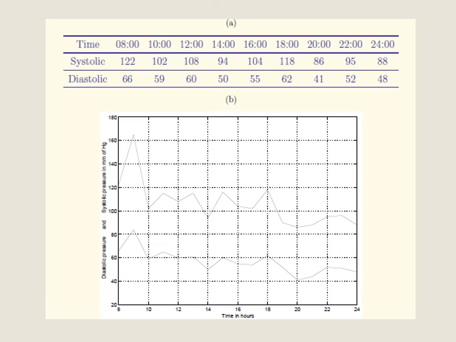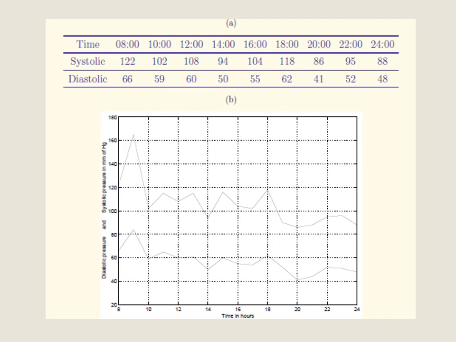See the a1: at 8 o'clock the systolic blood pressure is 122 and diastolic blood pressure is 66, and then at 10 o'clock 102 and then 59. Same as before, there is no blood pressure between 8 o'clock and 10 o'clock. The second one is the continuous signal, with several measurements at different instants of time, the signal x of t or x of n.